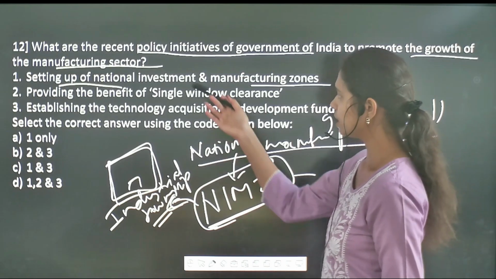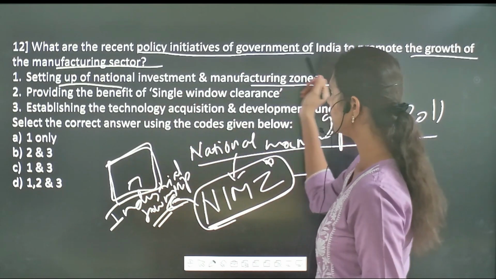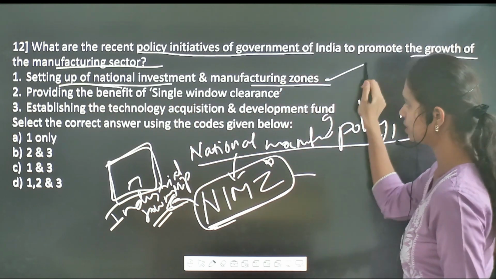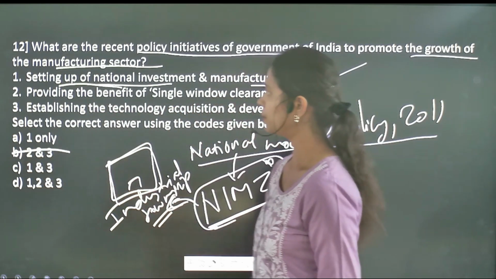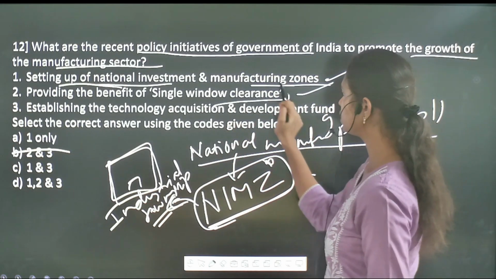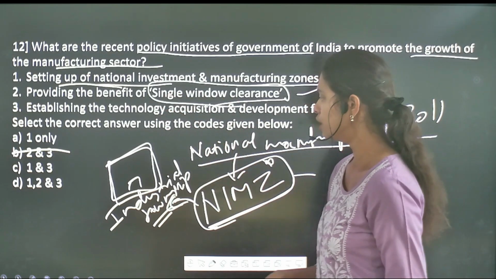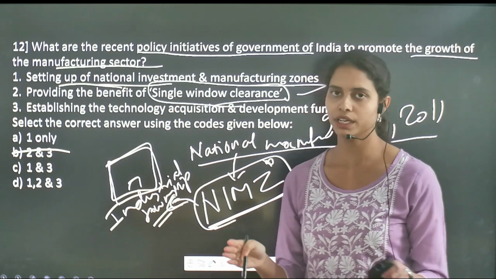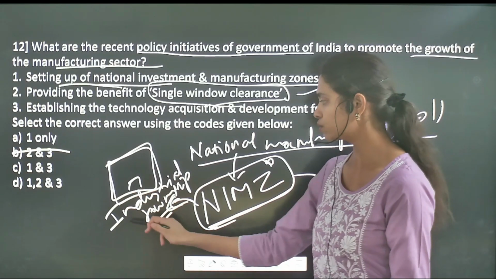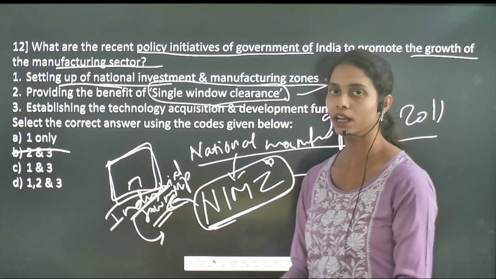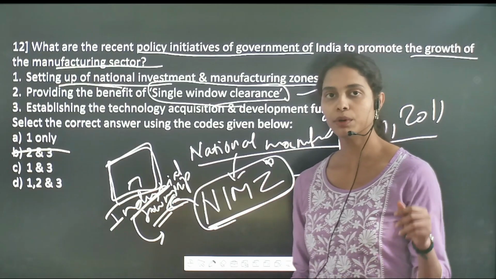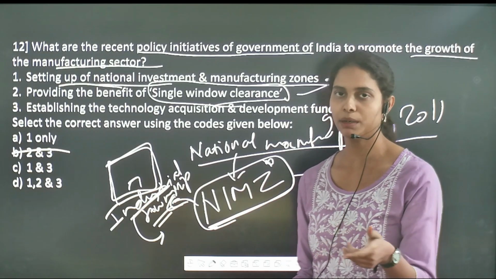If you see the different statements, the main aim is the setting up of national investment manufacturing zones, which is a correct statement. Then followed by providing the benefit of single window clearance. It is also a correct statement. What does the term single window clearance refer to? In order to establish an industry in a particular area, they need to go through a lot of paperwork, from one ministry, another department and also another firm.